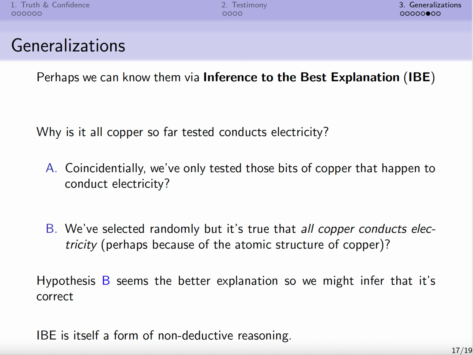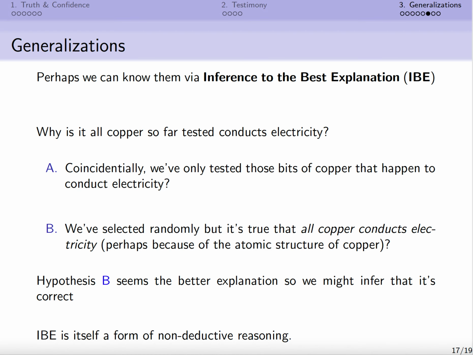And the reason that all of these randomly selected bits of copper conduct electricity is that, in fact, all copper conducts electricity. And maybe that's just because of the atomic structure of copper. Now, arguably, hypothesis B is the better explanation of our empirical results.